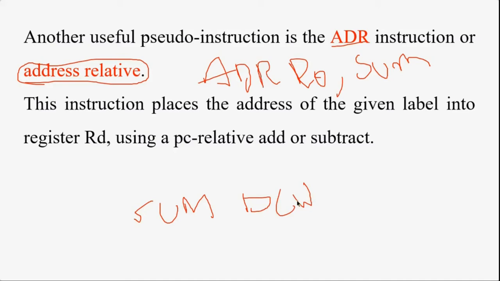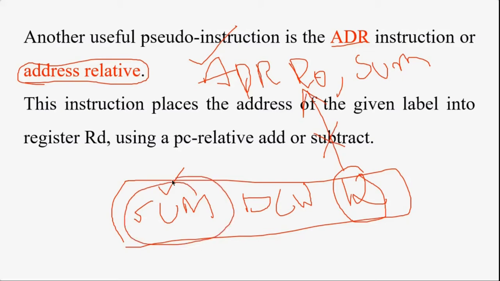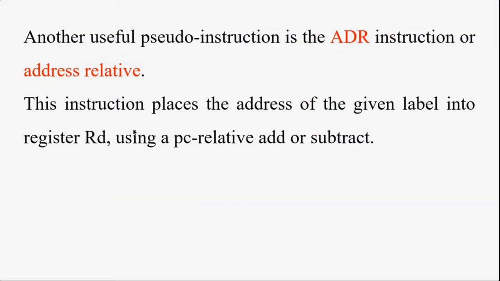DCW is 16-bit. So DCW and some value, say 120. This is how I declared my sum variable in the data area, and this is for my instruction. Now this ADR does not copy the value to register R0, because I am not moving the value. This is the address relative ADR instruction. It will copy the address of this sum, where the value is stored in main memory. Its 32-bit address will be copied to R0. So this is the ADR instruction.